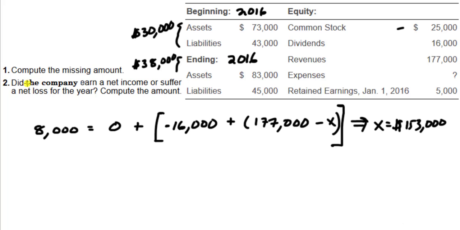Question number 2: did the company earn a net income or suffer a net loss for the year? Compute the amount. This is easy. What were its revenues and expenses during the period? Its revenues exceeded its expenses, so it had a net income of revenues minus expenses, $177,000 minus $153,000. Net income of $24,000.